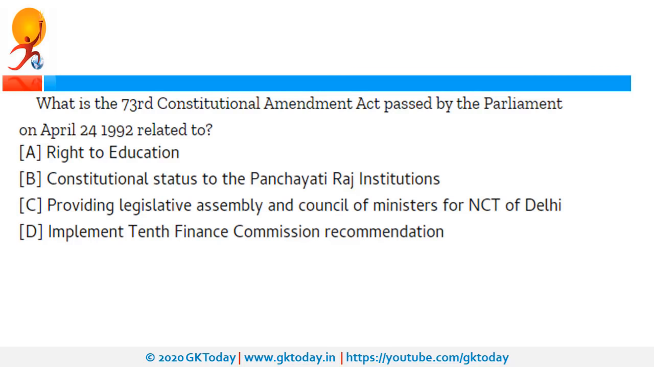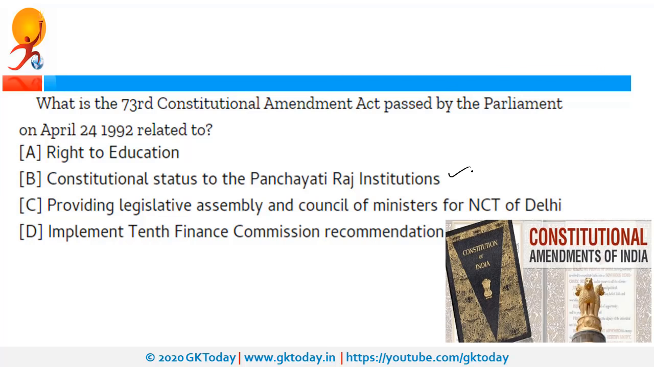What is the 73rd Constitutional Amendment Act passed by the Parliament on 24th of April 1992? So the question is, this Amendment Act is related to, right answer is PRI, that is Panchayati Raj Institutions, and therefore 24th of April is special, and every year on 24th of April Panchayati Raj Day is celebrated. And recently, on the occasion of this Panchayati Raj Day, Prime Minister launched two new initiatives. One is Swamita scheme, another one is Gram Swaraj platform.